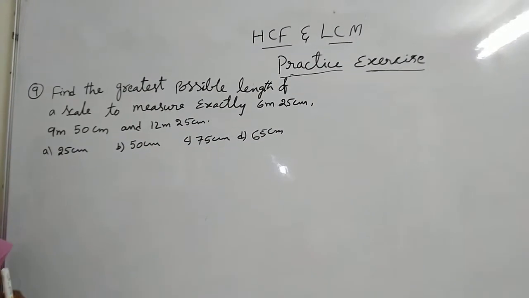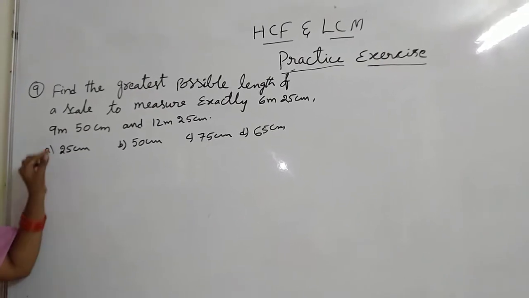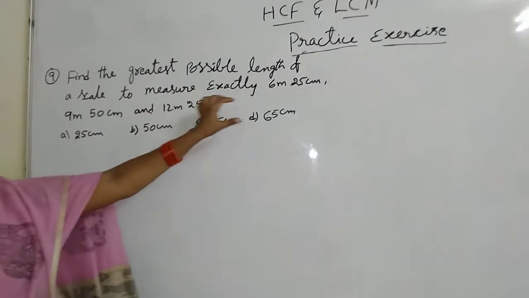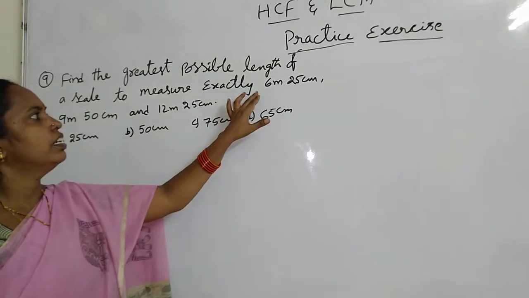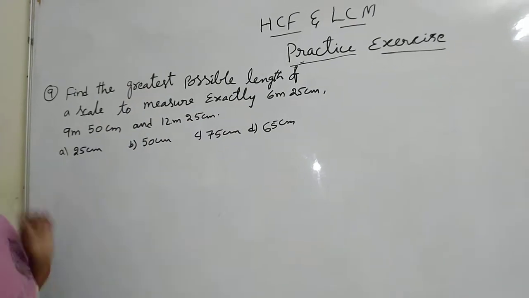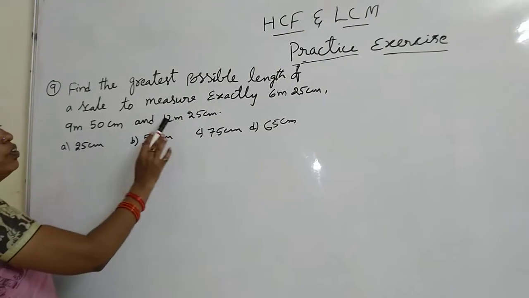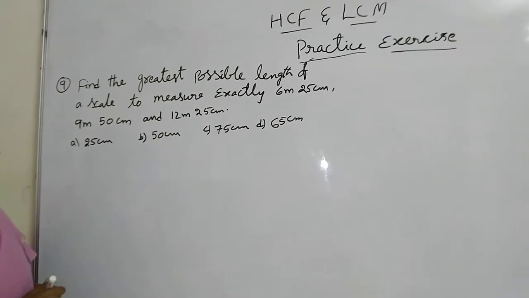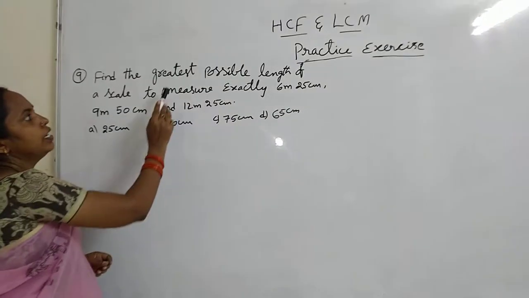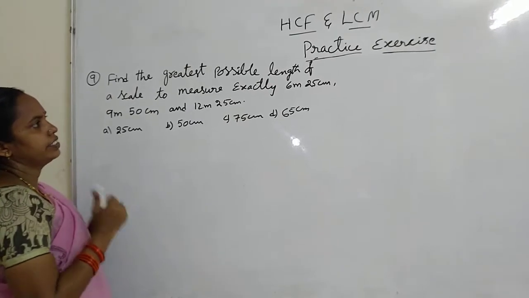We have to measure with a scale, but all measurements should be exactly divided by that scale. So that means HCF of all this. We have to take the greatest length of the scale, that means the greatest divisor, that means the HCF of these.